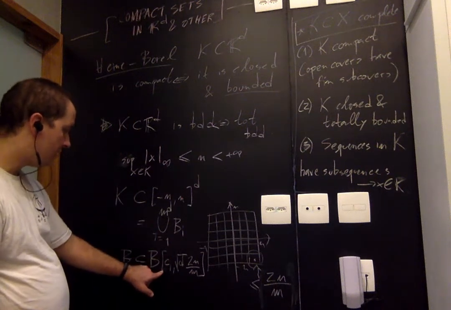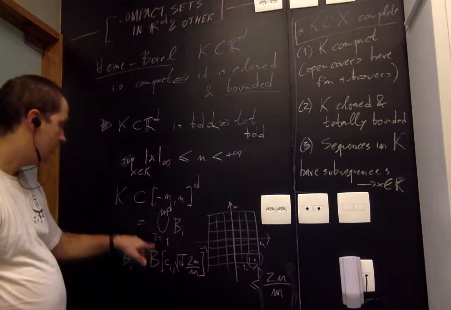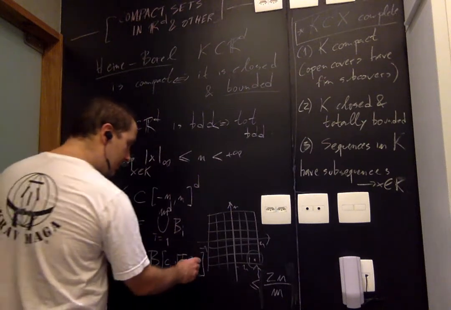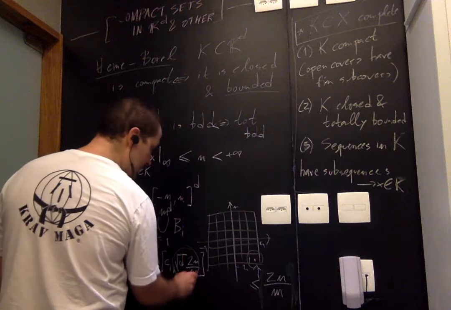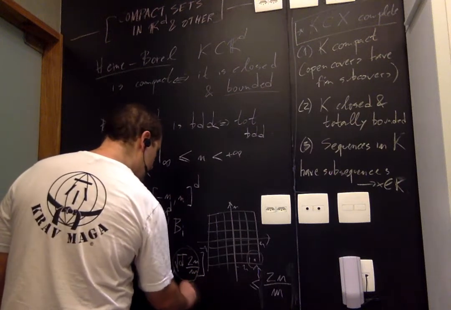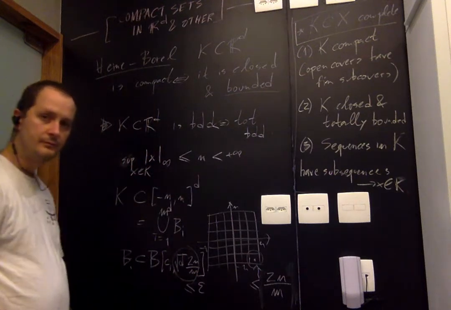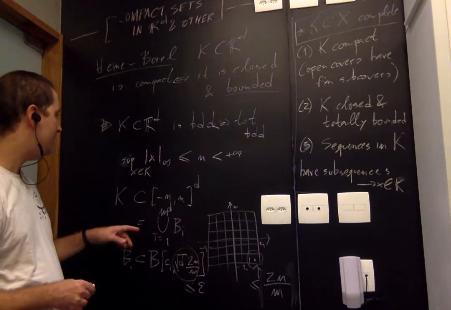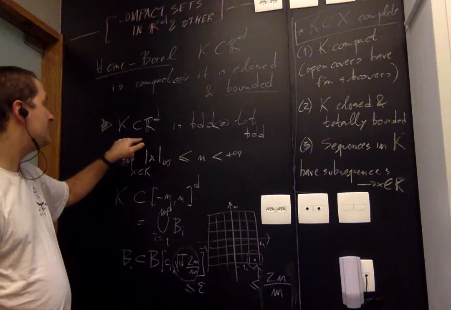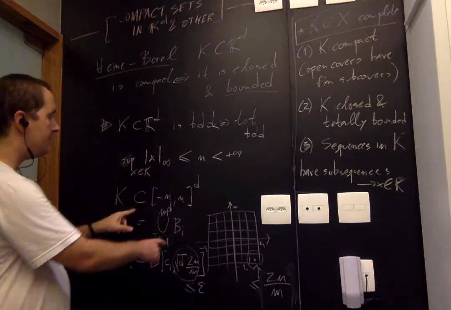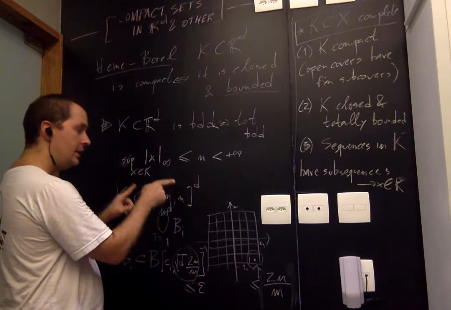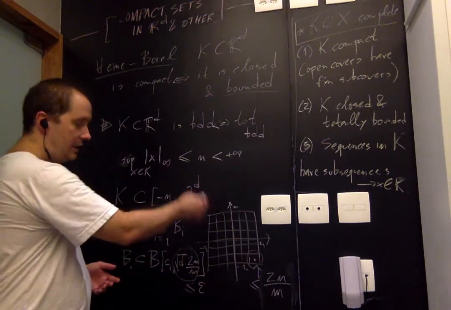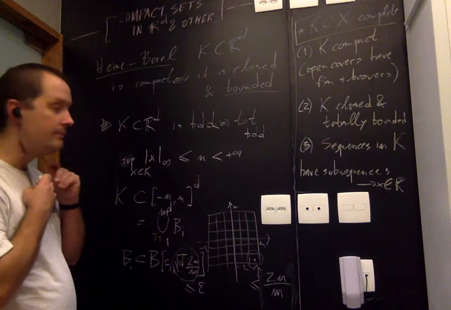So each box is contained in a ball of very small radius. There are finitely many boxes, therefore you need finitely many balls. And you want to cover it by balls of radius epsilon, right? So you just have to take m large enough so that this is less than epsilon. If you have that, you're done. So what I'm saying is that you can prove that any bounded subset of R^d is totally bounded by arguing first that the subset is contained in a box like this, and then proving that the box is totally bounded, that it can be covered by balls of radius epsilon for any epsilon, and you can just use the splitting procedure to prove it.